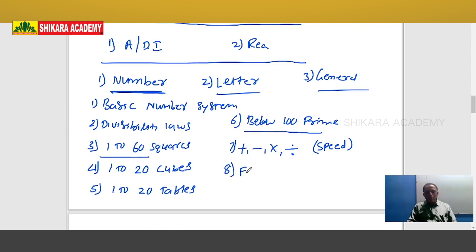And finally, eighth one is formulas. So please practice the formulas also. Please practice, because for example, you know these four mathematical operations: addition, subtraction, multiplication and division. But for example, a question: the length of rectangle is 20 meter and its breadth is 9 meter, what is the area? You know addition, subtraction, multiplication and division, but without formula can you find the answer? No. So the formula is also very important.